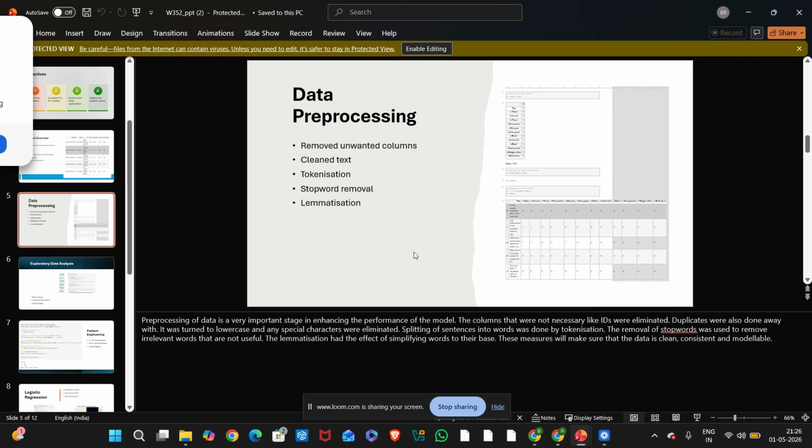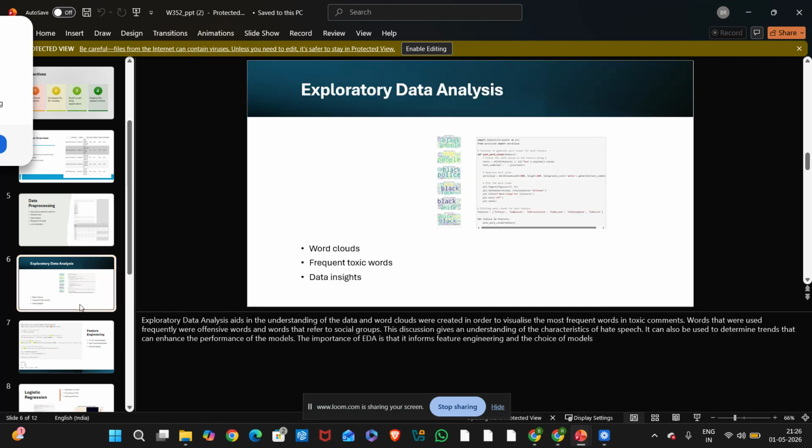Data pre-processing. Raw text cannot be directly given to the model, so pre-processing is required. I removed unnecessary columns, cleaned text, converted text to lowercase, removed special characters, and performed tokenization, lemmatization, and stop word removal.